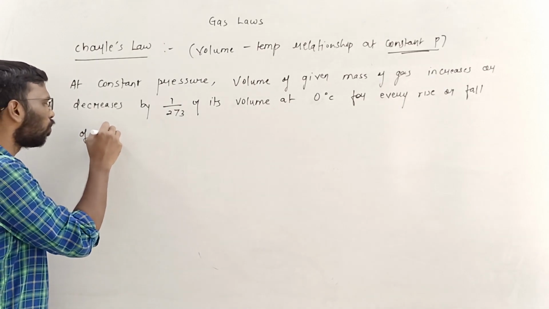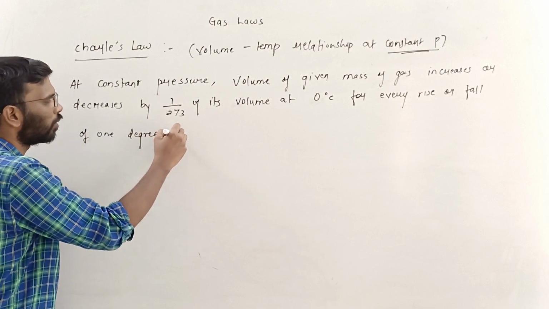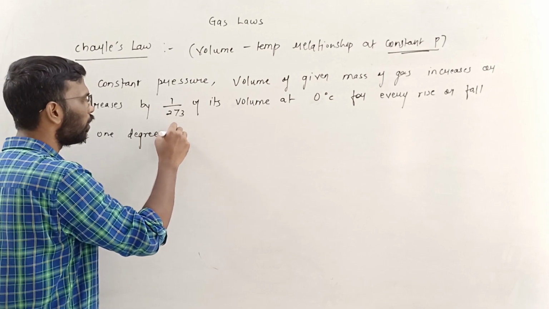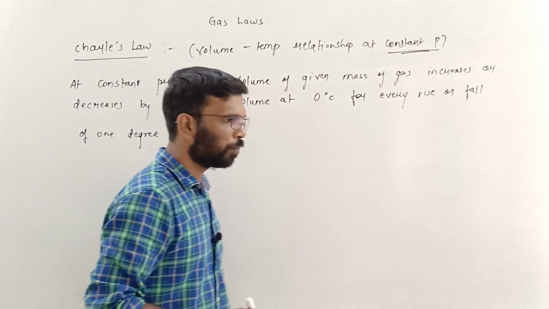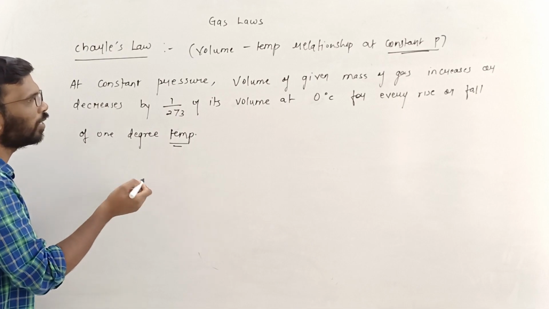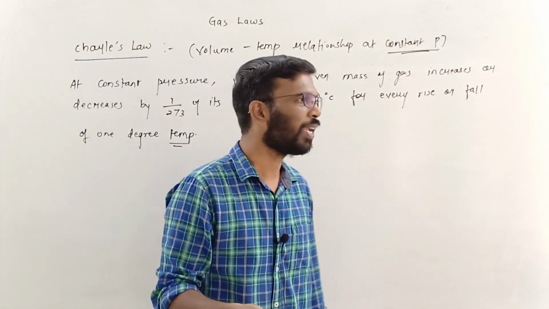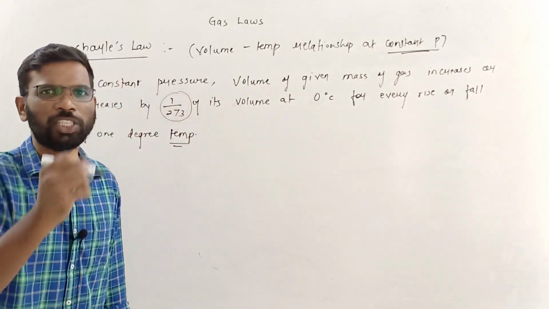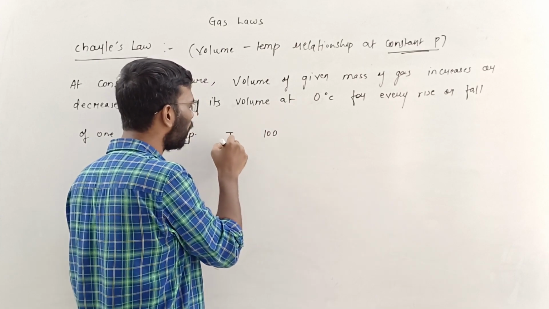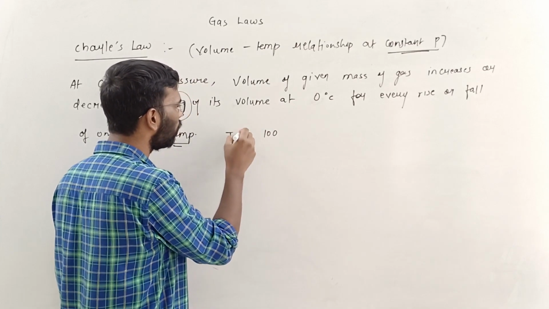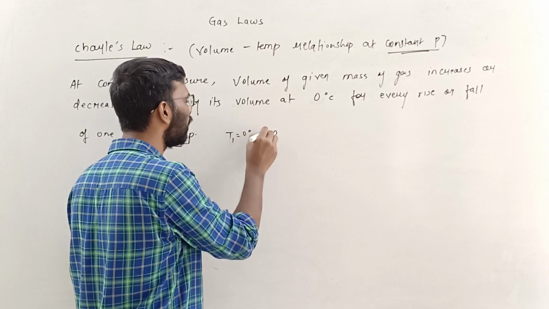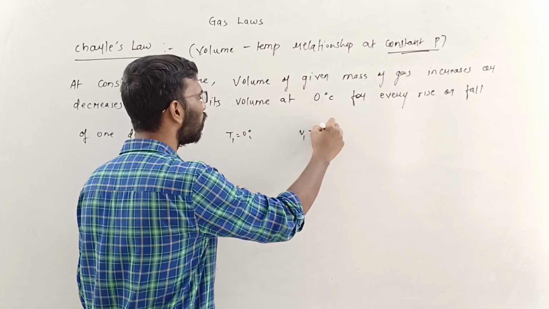Meaning, if you increase the temperature by 1 degree, the volume will increase by 1 by 273 of its initial volume. Let's say the initial volume was 100, and let's consider this temperature to be 0 degree. I'm just saying that this is 0 degree and the volume was 100.